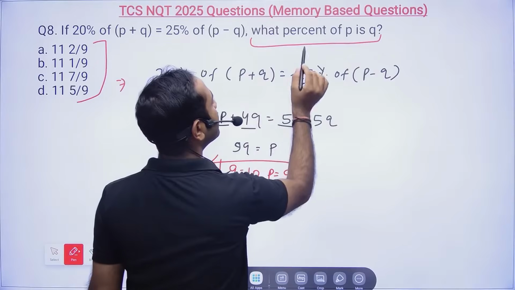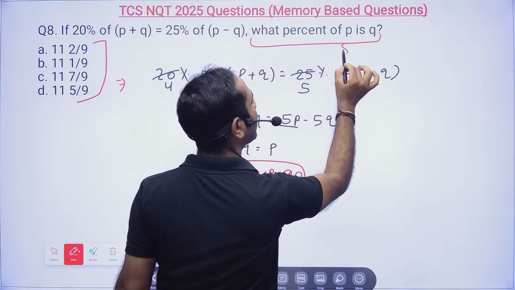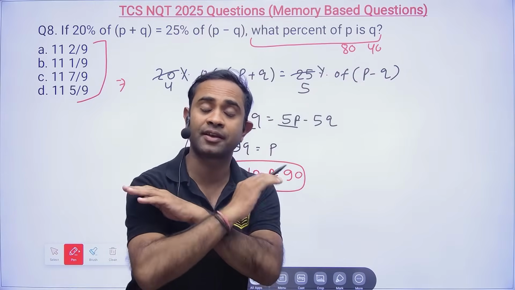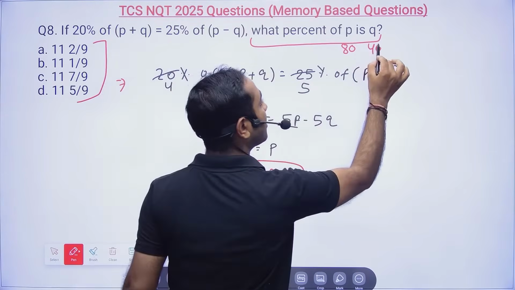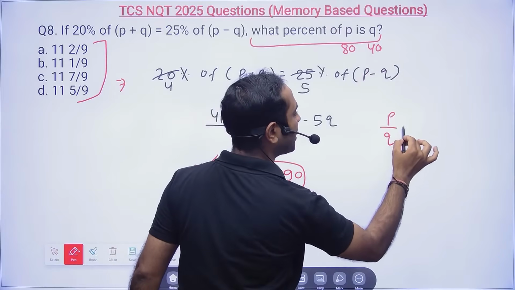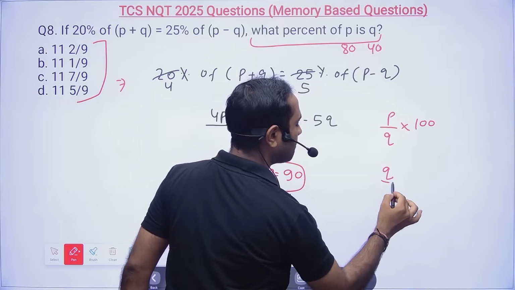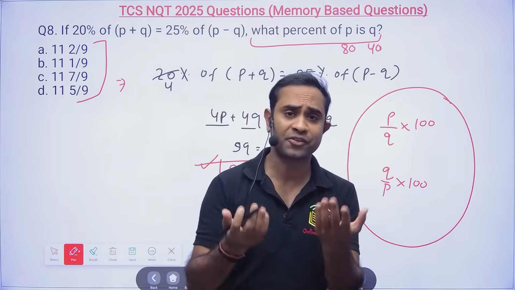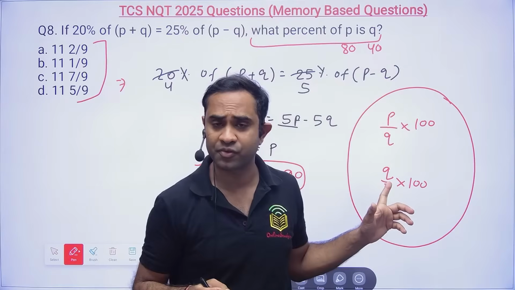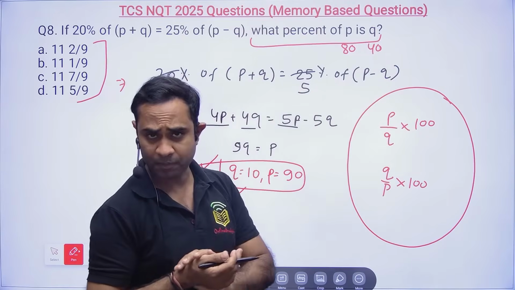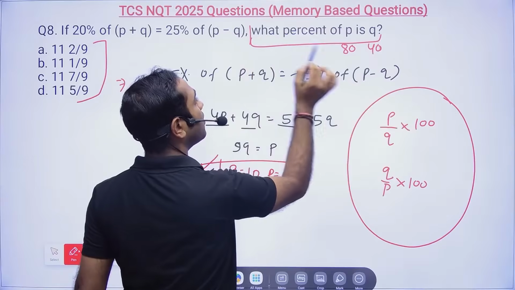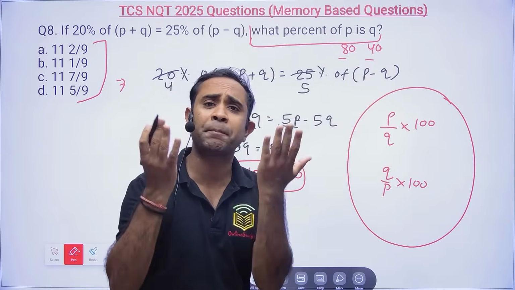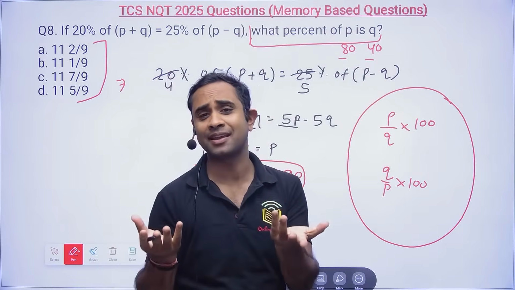Anyway, friends, if I ask you what percentage of 80 is 40, for this particular question, if you want to make a mistake, then also you won't be able to, because many of you will be thinking, sir, should I do P by Q into 100 or Q by P into 100. This is the confusion actually. When I was also preparing for the placement drives, even I had the same confusion, okay? P by Q or Q by P. So what I started doing, I will put some value. What percentage of 80 is 40? Arre bhaiya, 50%. 50% of 80 is 40.